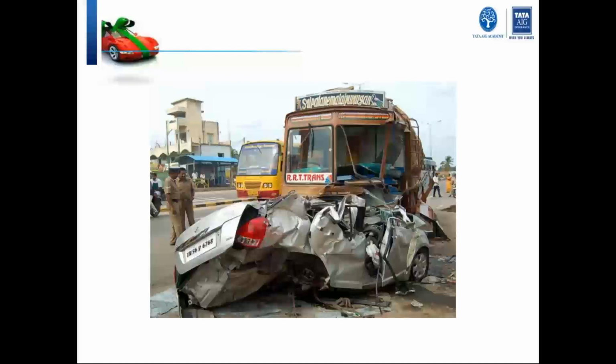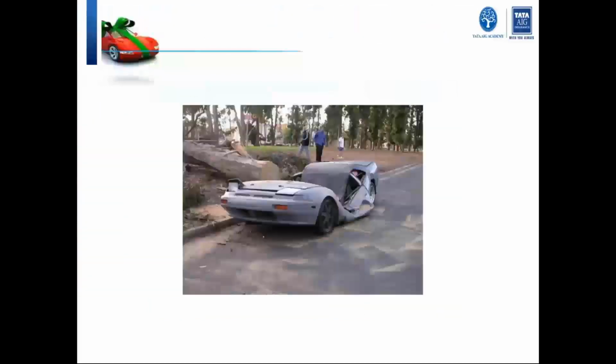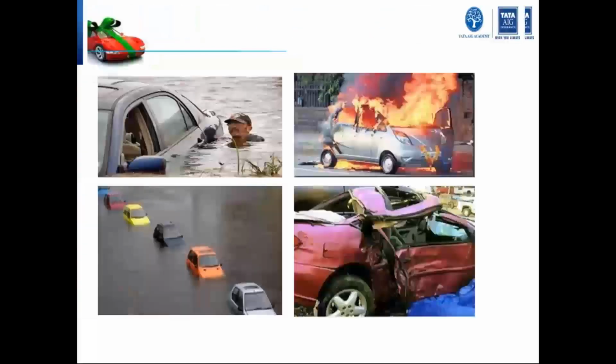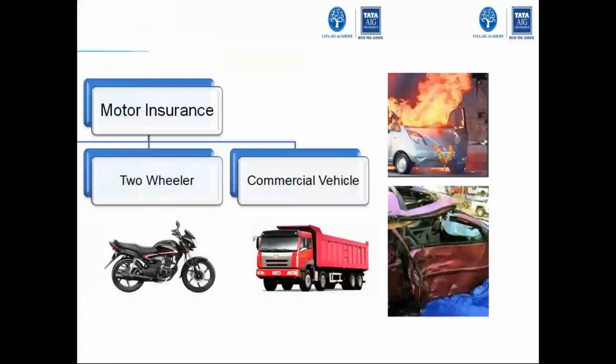Later on in the entire session, we'll go through how the own damage section works. First, what do we mean by an own damage section, and whose fault it was: the car owner, the car driver, or the trailer driver. So we'll go into depth on those parts. This is again a classic case of an OD claim. These are some of the pictures wherein your motor insurance will come in, or rather will trigger.